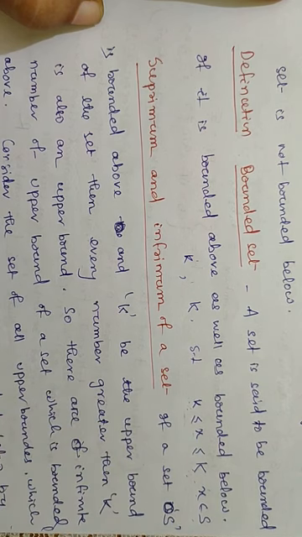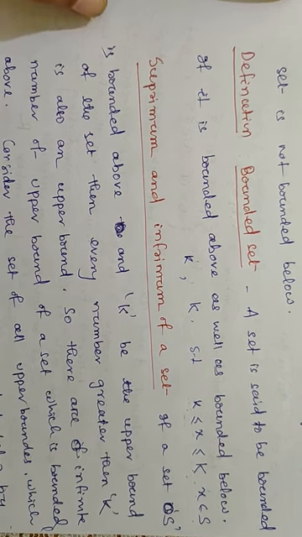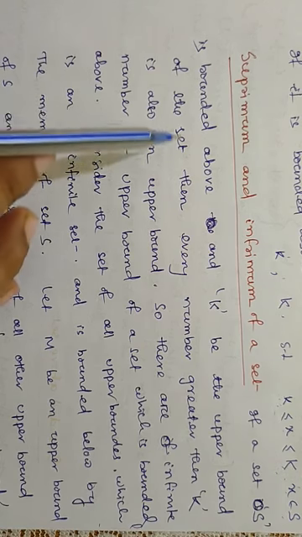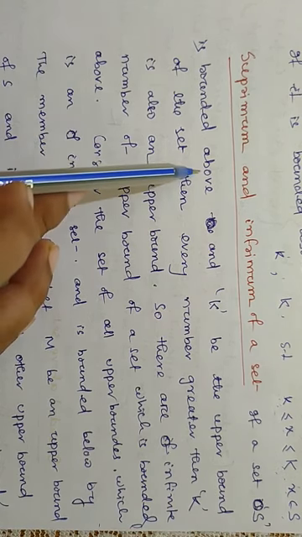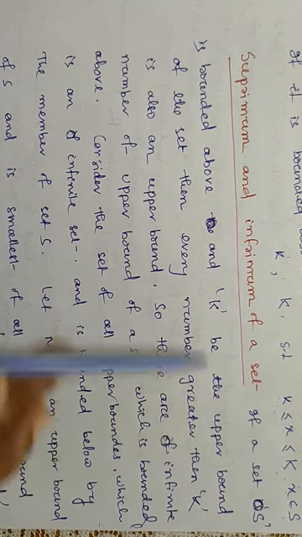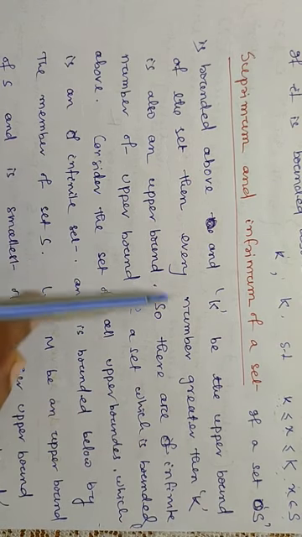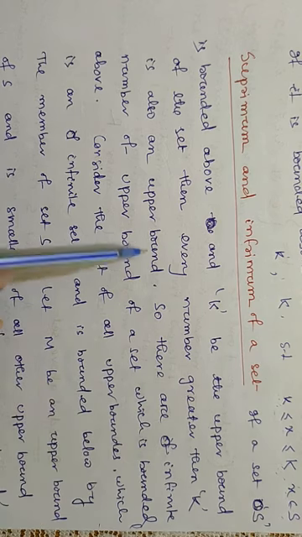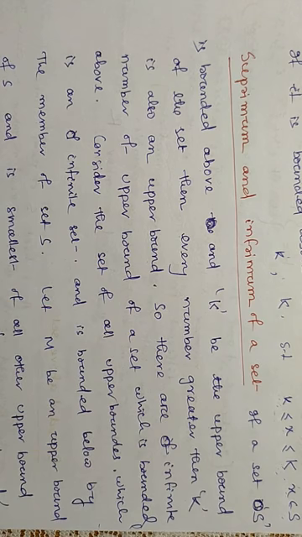Then we come to the supremum and infimum of a set. Consider a bounded above set. K is an upper bound, as we have discussed earlier. Then every number greater than K is also an upper bound. So we have an infinite collection of upper bounds: K, K1, K2, K3, etc. All real numbers which are greater than K are also upper bounds.